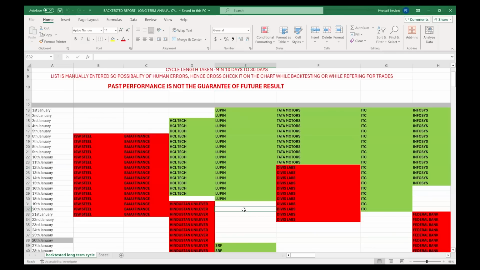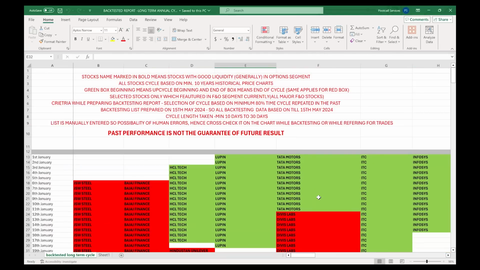You may not see some stocks. For example, IRCTC you may not see in this Excel report. Why you may not see it? Because IRCTC has historical data of only the last 5-6 years. It doesn't have 10 years of historical data. That's why maybe it is not appearing here.